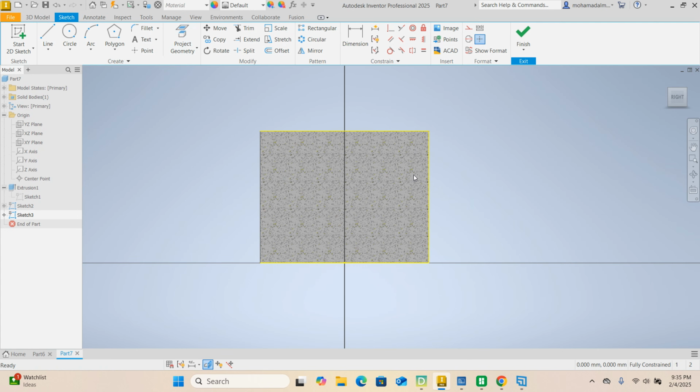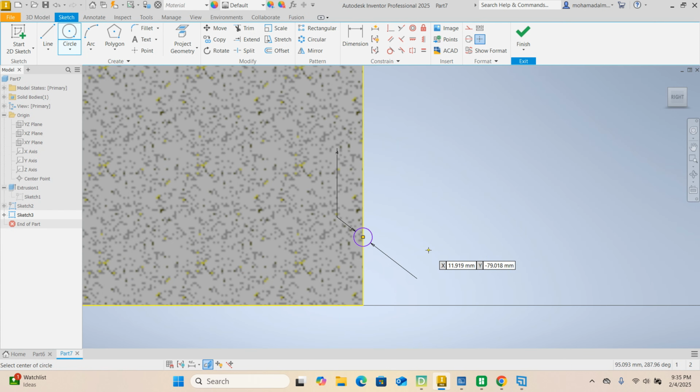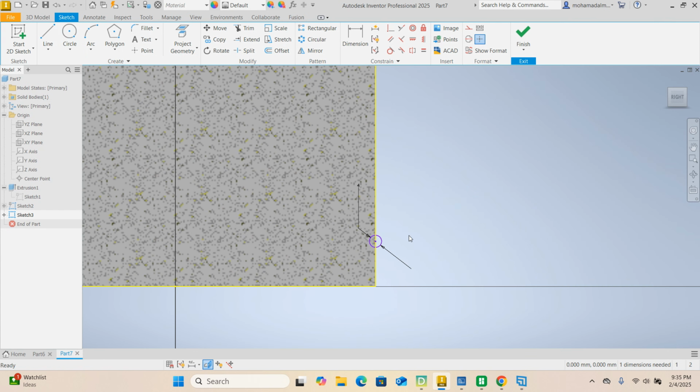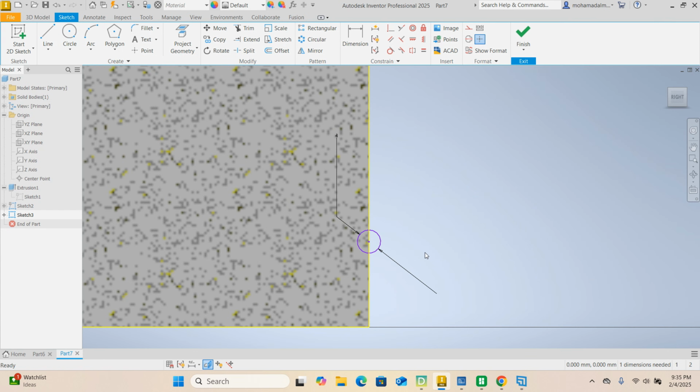Okay. All right, now what we need to do, we're going to draw a circle here. Let's draw a circle, and the diameter, let's make it 4. And then we're going to dimension from here to there.